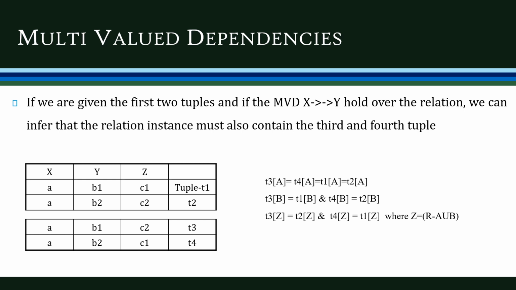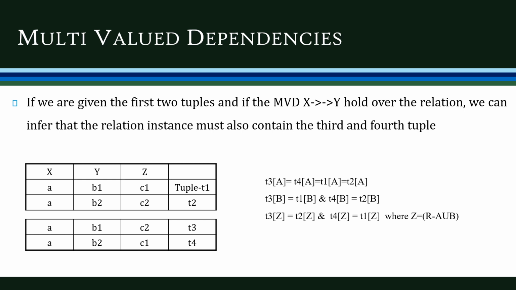Then as per our definition, we'll have two more tuples T3 and T4. In all these tuples, the X value will be the same, the small letter a. Then the B value: tuple T3 will have the B value same as tuple T1, and tuple T4 will have the B value same as T2. That's as per our definition.